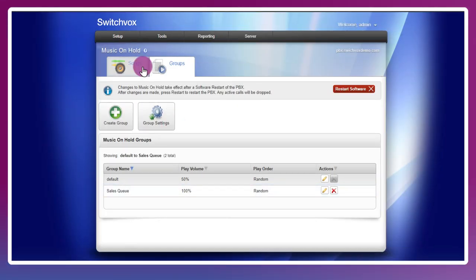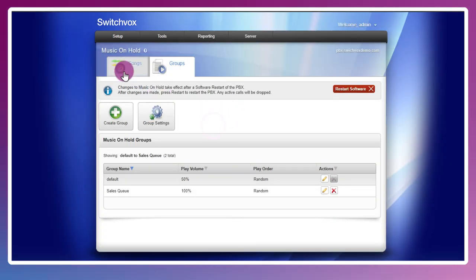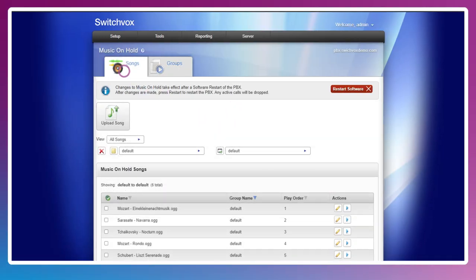And again, at another point in time, if you want to insert a message in there and you want to continue the music after, you could do a sequence, and instead of random, you would put it in the chosen order there. Let's head back over to songs.